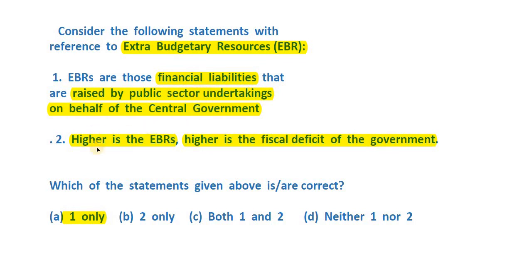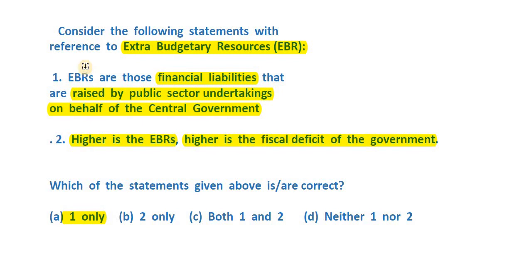And statement number 2 is incorrect, because extra budgetary resources have nothing to do with the fiscal deficit. And why exactly is it nothing to do with the fiscal deficit? Because that's how the accounting exercise has been taken by the government of India. So we know there is an act called the FRBM Act.